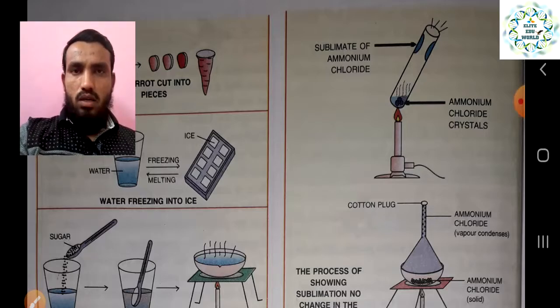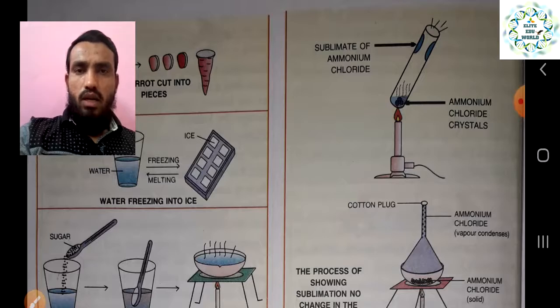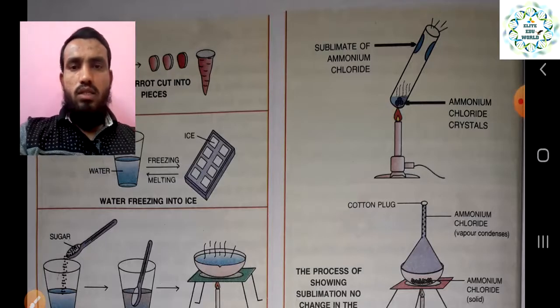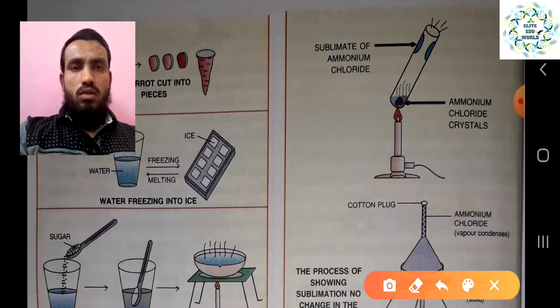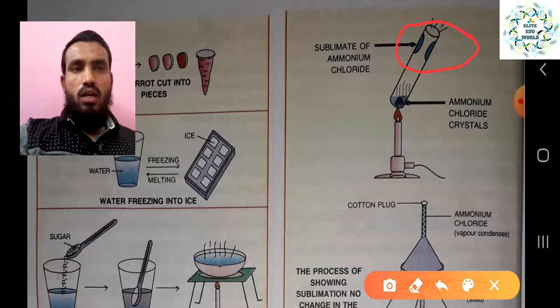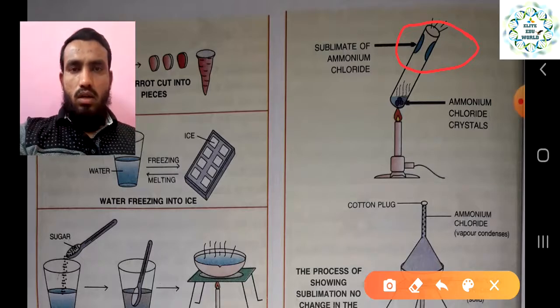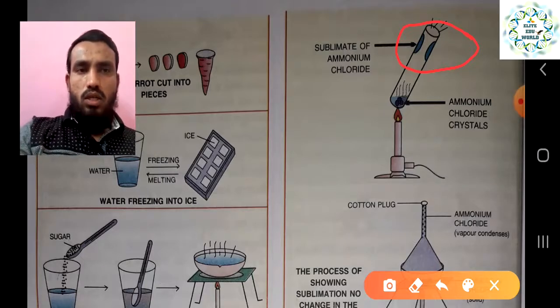It is not just going to be converted first into the liquid and then into the vapor form. Directly from solid, it will just convert into the vapor form. And once here, it is getting a cold environment on the top of the test tube, so it will again convert into the solid. That is called sublimate of ammonium chloride crystal.